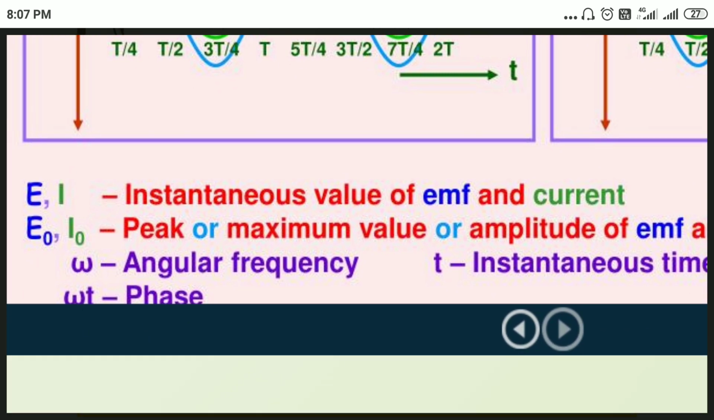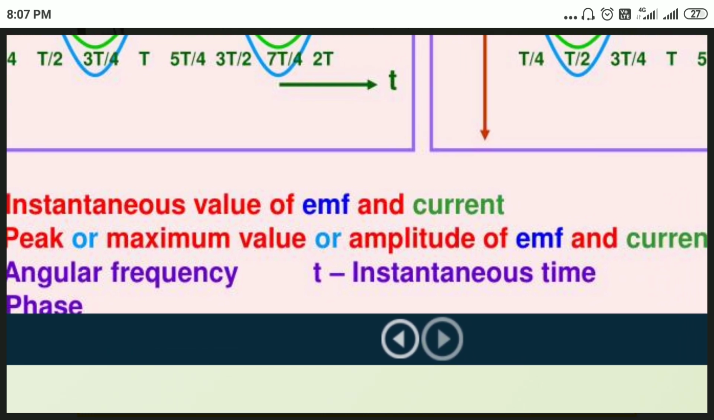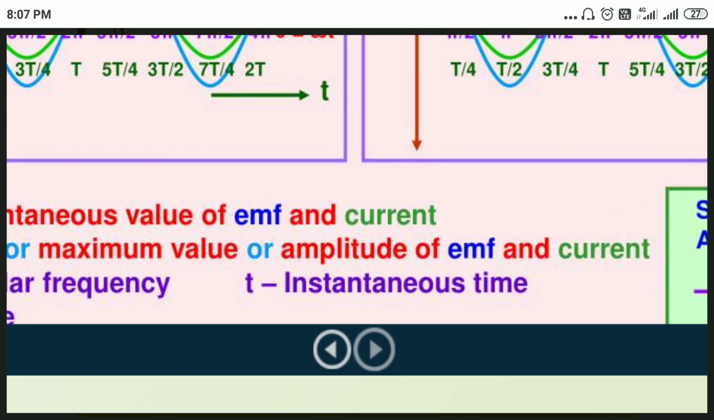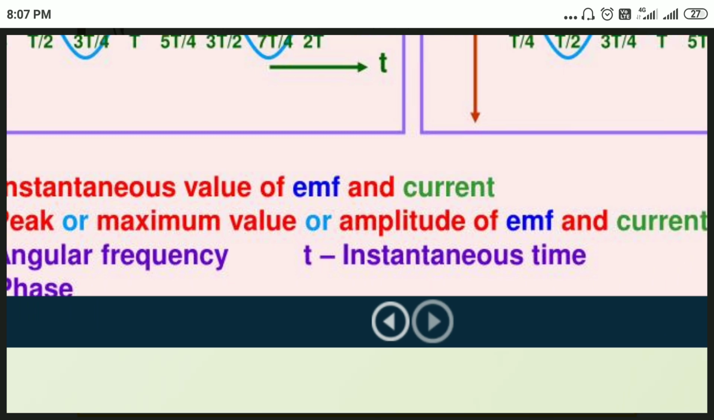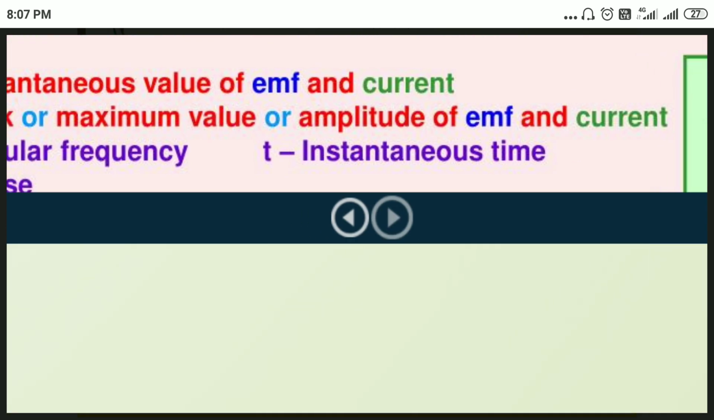Under notation, E and I are the instantaneous values of EMF and current, E naught and I naught are the peak or maximum value or amplitude of EMF and current. Omega is angular frequency, omega equals 2 pi f. t is instantaneous time. Omega t equals theta or phase. In the next slide,